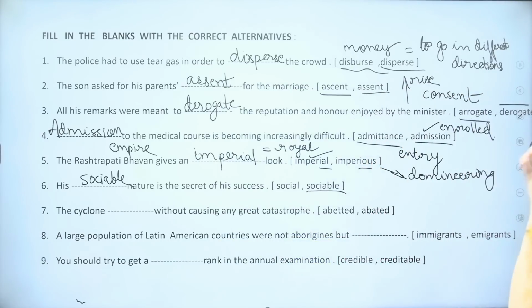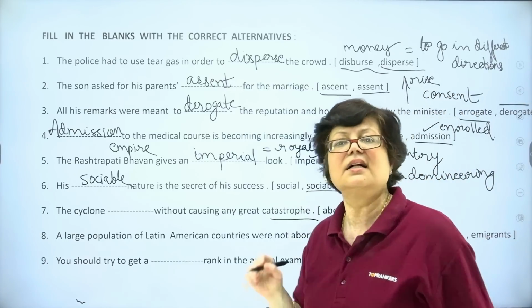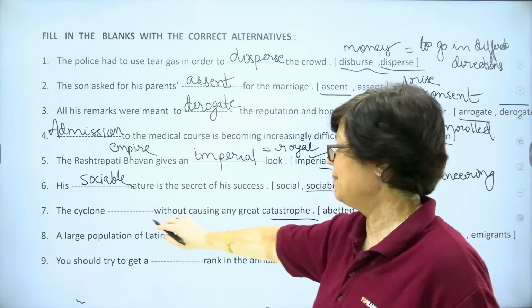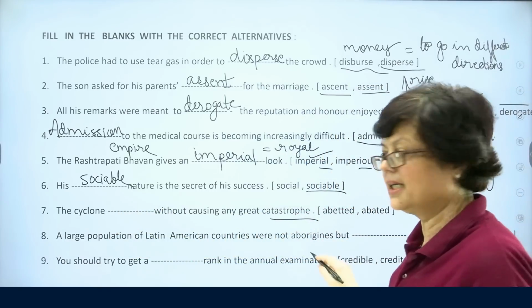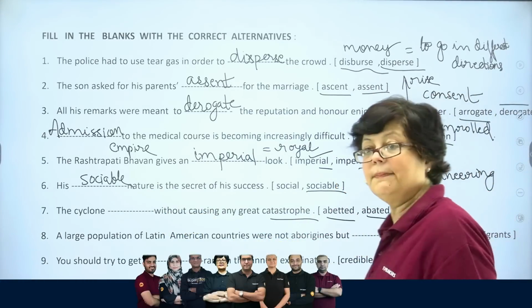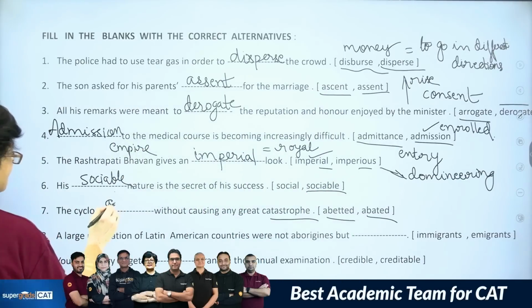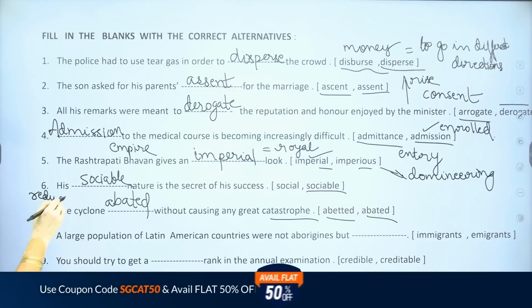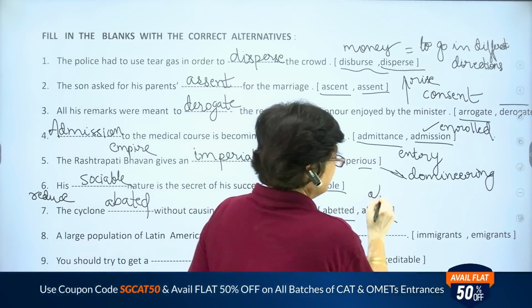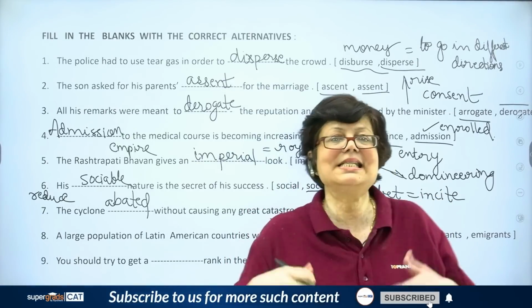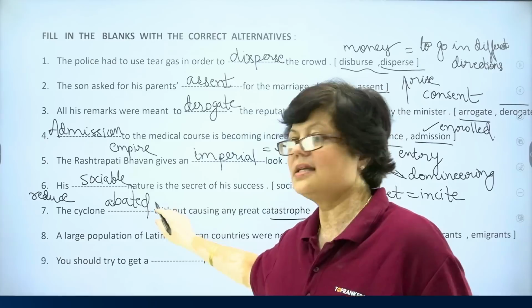Next, the cyclone dash without causing any great catastrophe. Catastrophe is a calamity wherein people lose their lives. So we are talking about the cyclone. What happened? It did not cause any great catastrophe. Then what happened to the cyclone? This is the question. Is it abated or is it abetted? These two words look similar. The answer is abated. Abate is to reduce, and abet is to incite, or to instigate, bhadkana, that is. So the correct answer is abated.